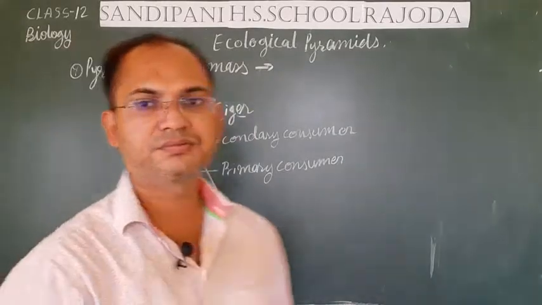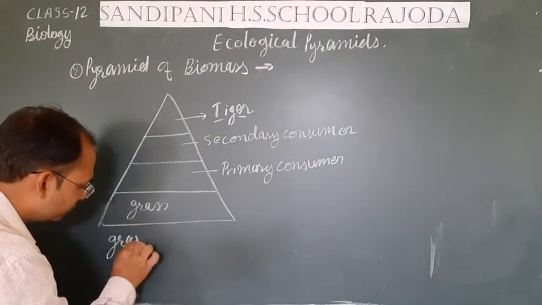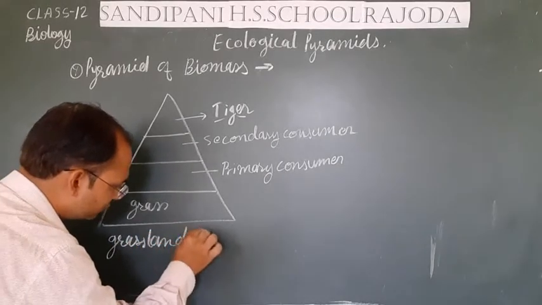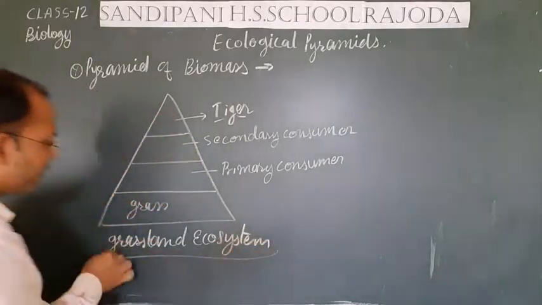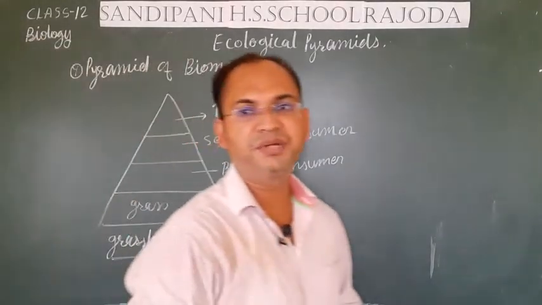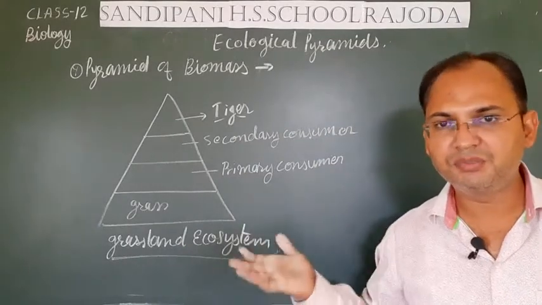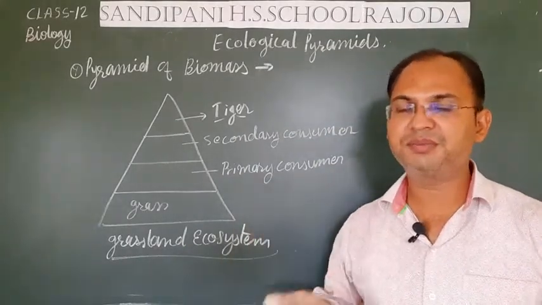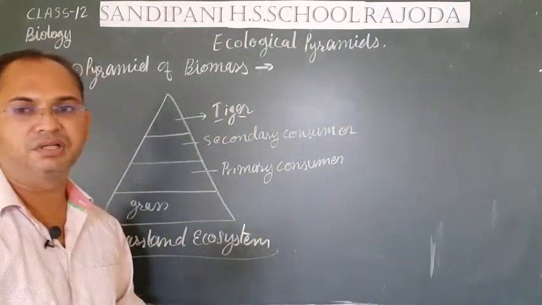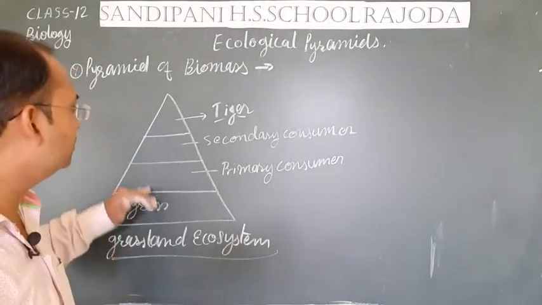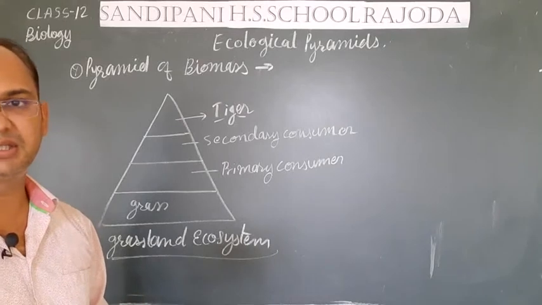So students, this is the example of the grassland ecosystem. And here the pyramid on the basis of biomass is also vertical, just like the pyramid on the basis of the number of living organisms. So both pyramids will be the same and both will be vertical in nature.